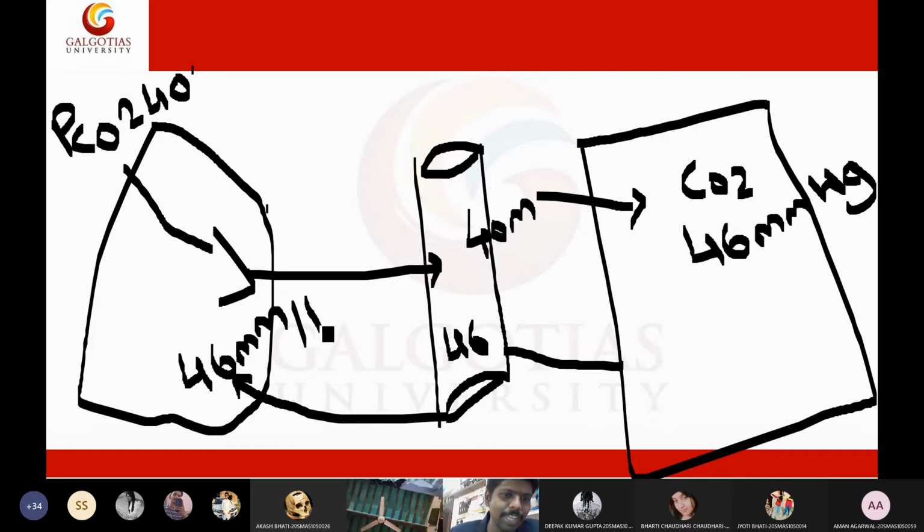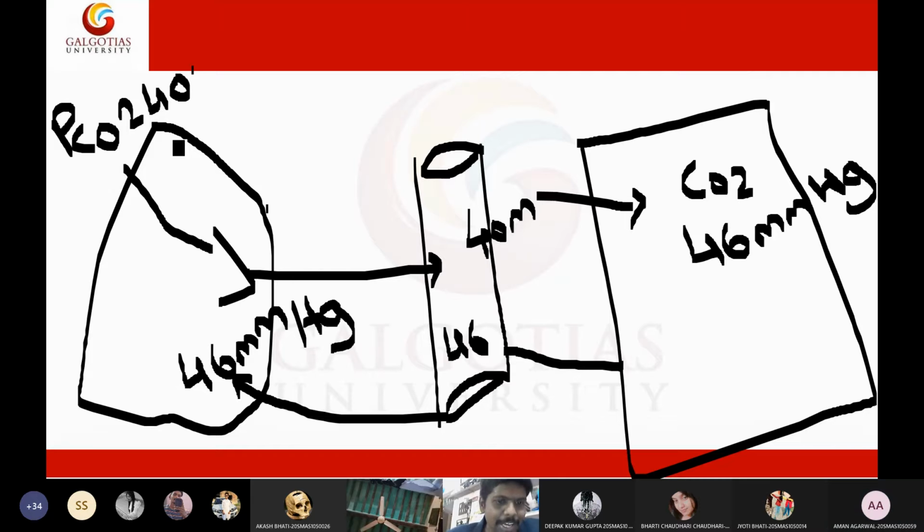Remember this value very carefully. When I say lung, it is actually an alveoli. So in the alveoli, or in the lungs, the pressure of carbon dioxide is 46. Now tell me the direction of movement of this gas, students. The movement of gas is always from higher area to the lower area. Higher to lower.